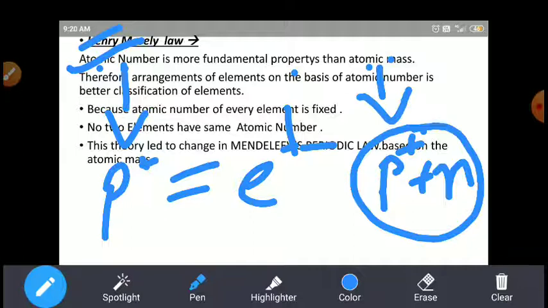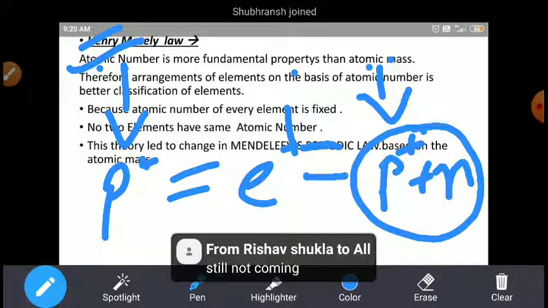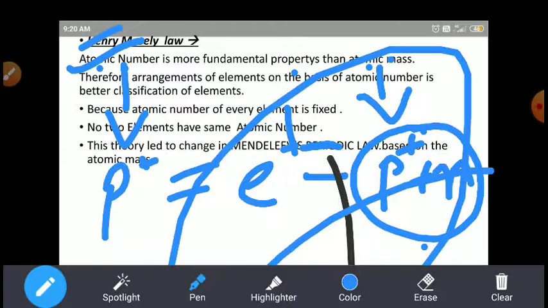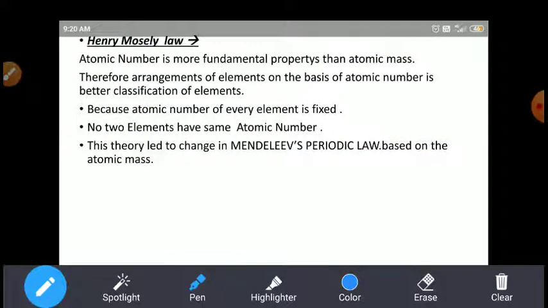Beta, voice is not clear. Yeah, okay, beta. So if we arrange the element on the basis of the atom, yes, beta. Hello. Hello. Hello.